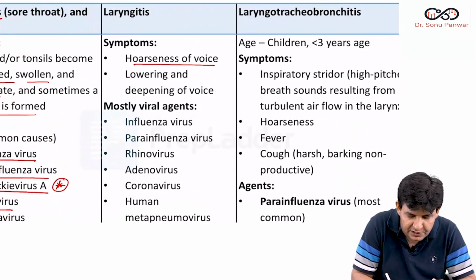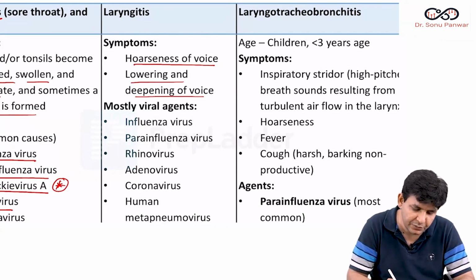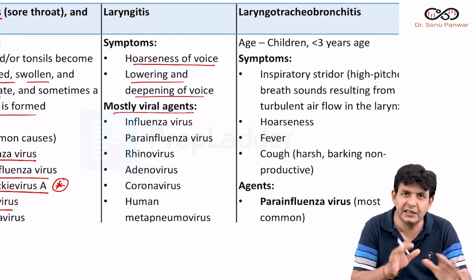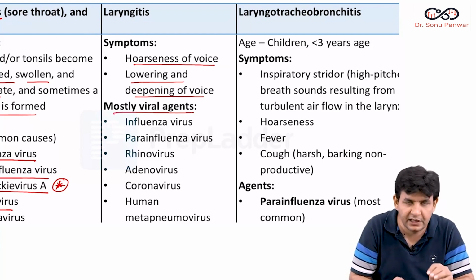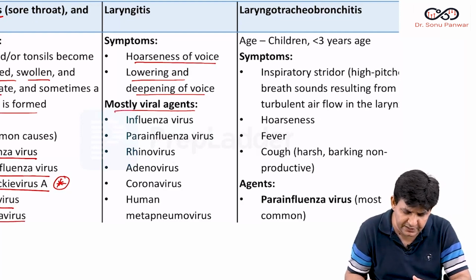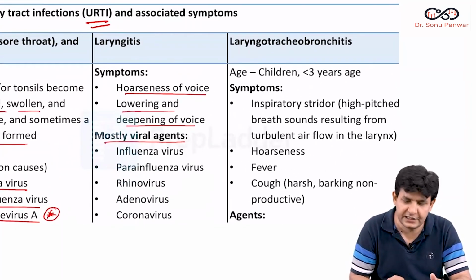Now talking about laryngitis. Laryngitis symptoms are hoarseness of voice, lowering and deepening of the voice. The most common viral agents causing it are the same, the list is the same. So basically you should know what comes in the URTI, laryngitis and all. Again the same list is there, I will not repeat it. So this is regarding laryngitis.